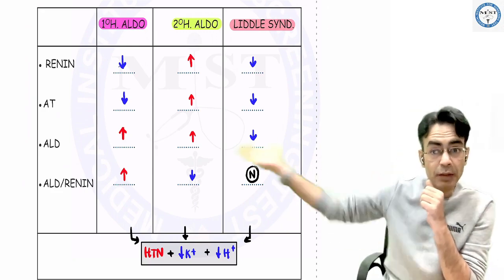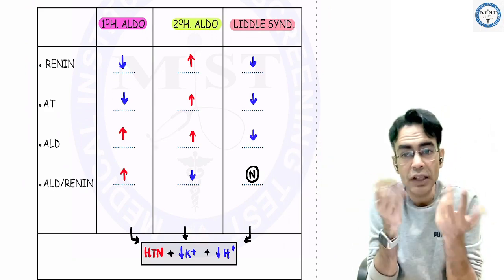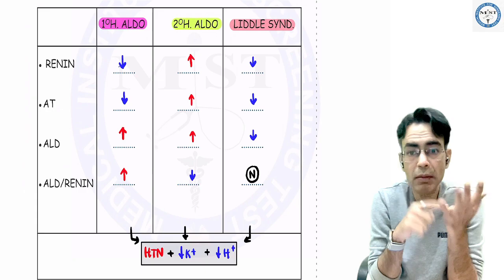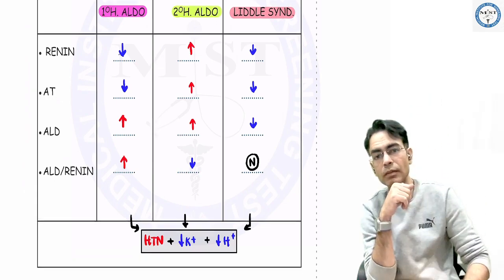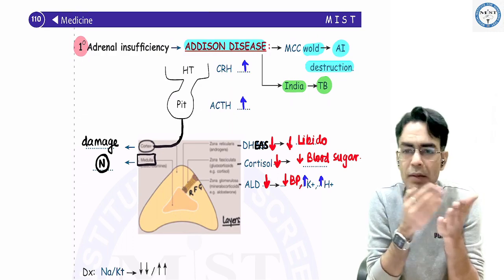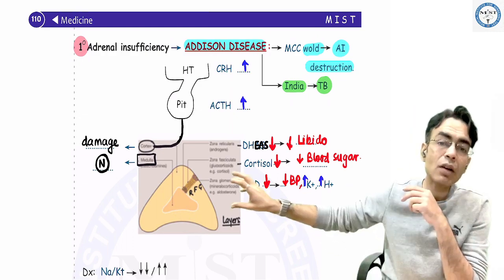So any of these patients, you see how different they are, but any of these patients will give you the same symptoms: hypertension, hypokalemia, metabolic alkalosis.